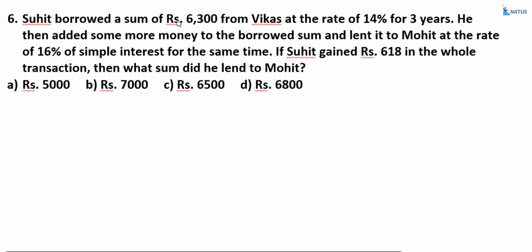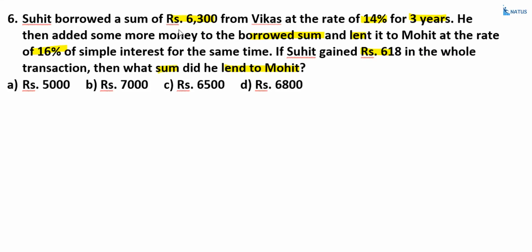Suhit borrowed a sum of 6,300 rupees from Vikas at the rate of 14% for 3 years. He then added some more money to the borrowed sum and lent it to Mohit at the rate of 16% simple interest for the same time. If Suhit gained 618 rupees on the whole transaction, then what is the sum he lent to Mohit?